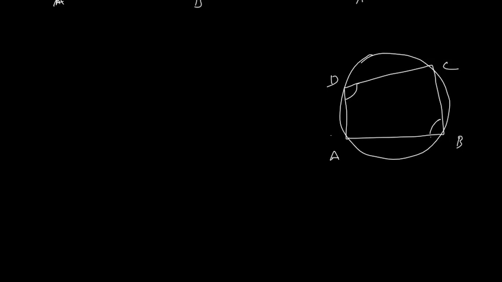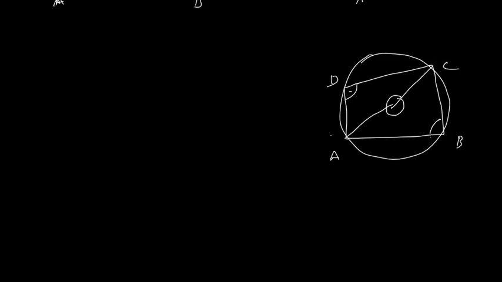Okay, so if I see the total angle at the center formed by this major arc AC and by this minor arc AC, their addition is going to be 360 degrees. As the central angle is 360 degrees, the sum of this angle and this angle is going to be 180 degrees, half of it. So the angle subtended at the center is always double the angle subtended at the remaining part of the circle. So as the total angle subtended at the center is 360 degrees, the sum of the angles is going to be 180 degrees.